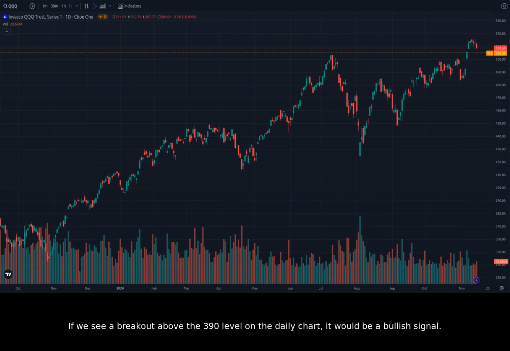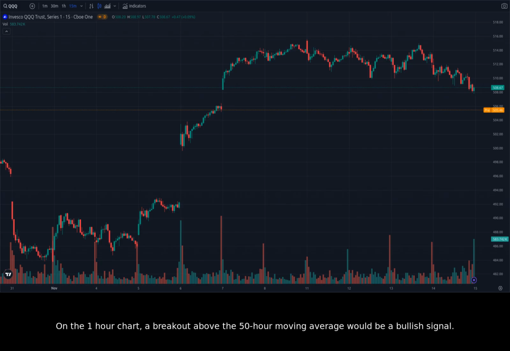If we see a breakout above the 390 level on the daily chart, it would be a bullish signal. This would suggest that the QQQ is ready to continue its upward trend. However, if we see a breakdown below the 370 level on the daily chart, it would be a bearish signal. On the 1-hour chart, a breakout above the 50-hour moving average would be a bullish signal. A breakdown below the 50-hour moving average would be a bearish signal.